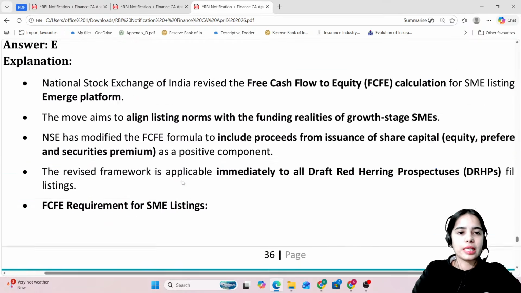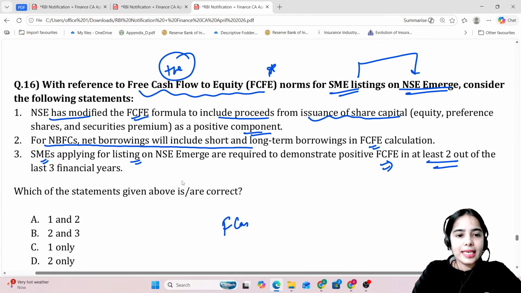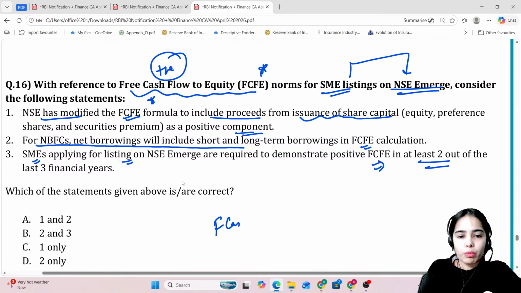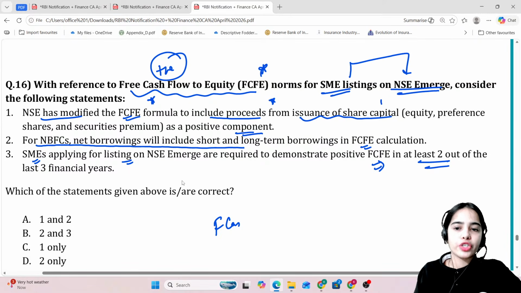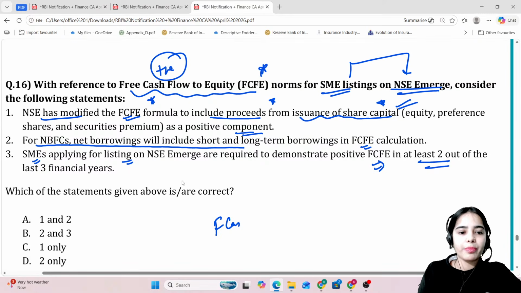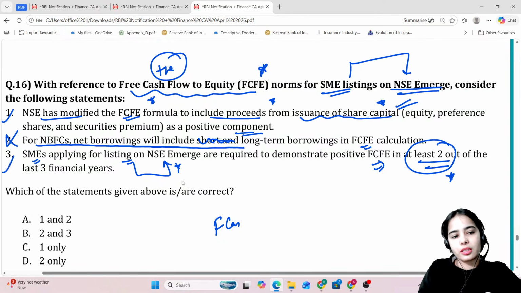So NSE has modified the FCFE formula to include proceeds from issuance of share capital. Absolutely correct. For NBFCs, net borrowings will only include long-term borrowings, not short-term borrowings. So this is wrong. Small and medium enterprises applying for listing on NSE Emerge are required to demonstrate positive profits in at least 2 out of the last 3 financial years. So first and third are correct.